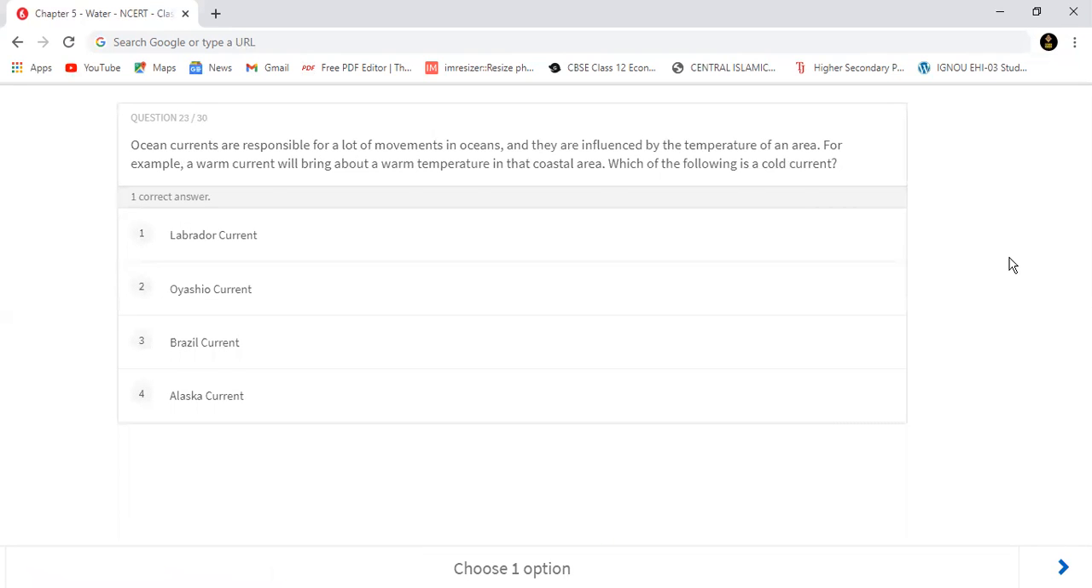ओशन करेंट्स आर रिस्पांसिबल फॉर अ लॉट ऑफ मूवमेंट्स इन ओशंस and they are influenced by the temperature of an area. For example, a warm current will bring about a warm temperature in the coastal area. So which of the following is a cold current? Cold current के बारे में यहाँ पूछा जा रहा है, आप लोगों को बिल्कुल भी आइडिया नहीं होगा यहाँ पे.